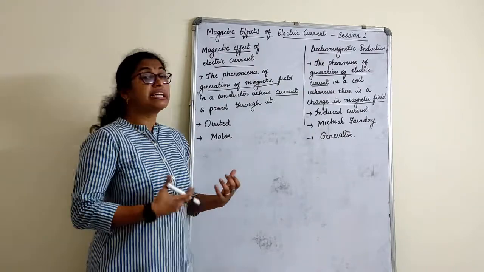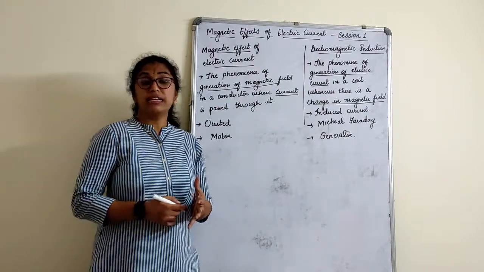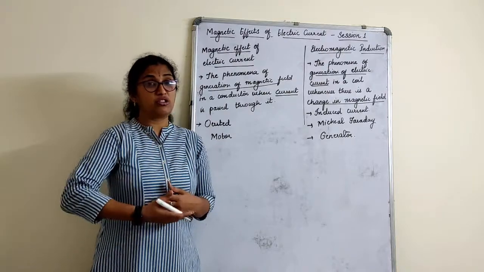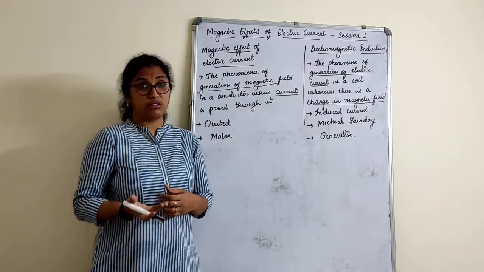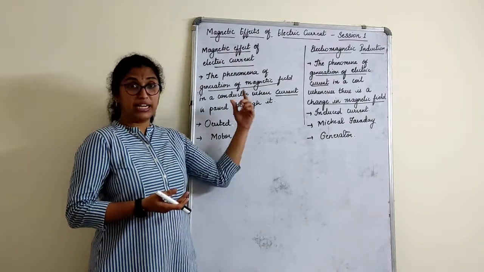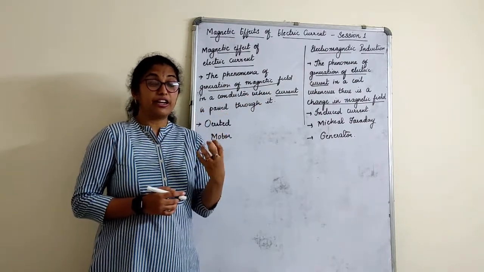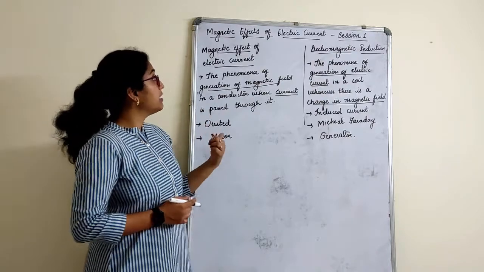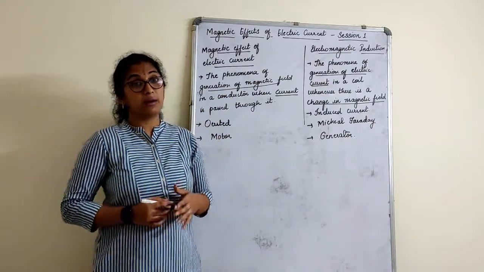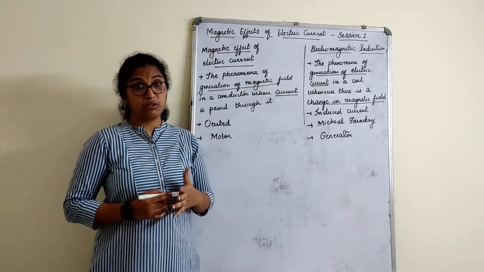So, magnetic effect of electric current. Similarly, we also have chemical effects of electric current. Heating effect of electric current we have understood, right? Which is nothing but Joule's law of heating, which is called the heating effect of electric current. Now similarly, in this chapter we are going to study about magnetic effect of electric current.